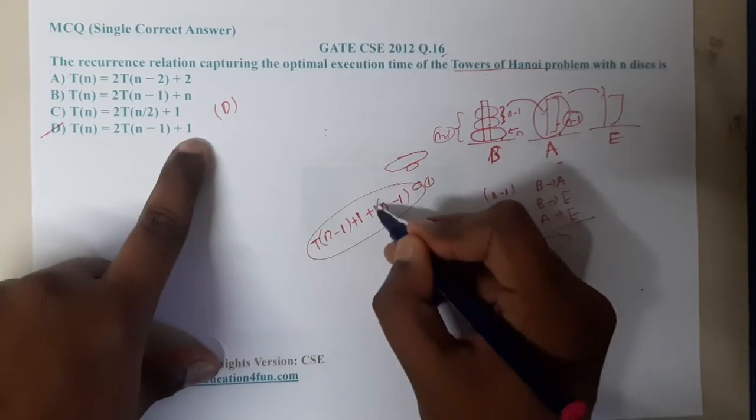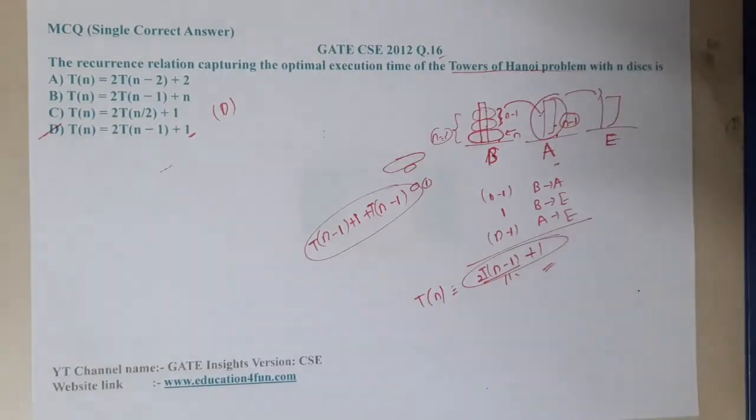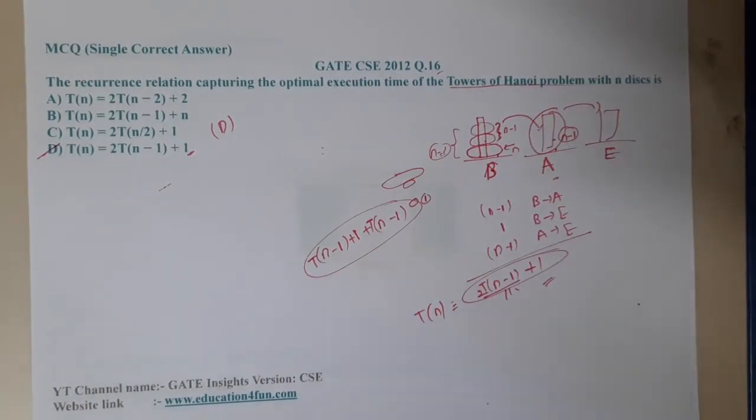Here we are adding a T because it will be a recursive call. So that will be your recursive relation. Got it? I hope you got a clear idea. In the next lecture, let us continue with the next problem.